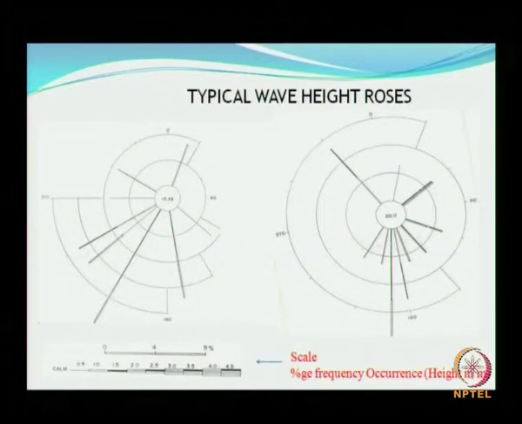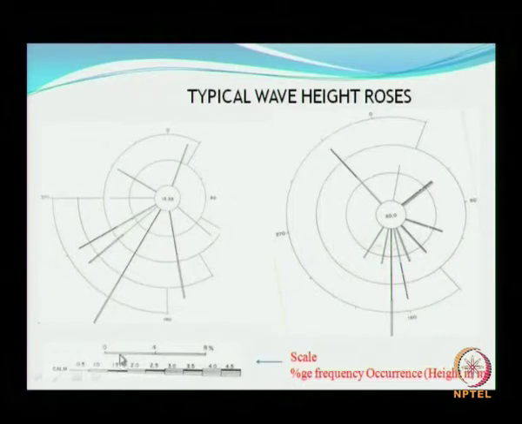Then you see the lines, each line indicates the direction. So you take a particular location, a particular grid, and what you have in the center is the percentage of occurrence of calmness. All other things are given here.